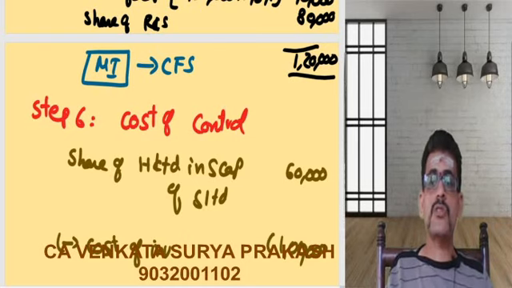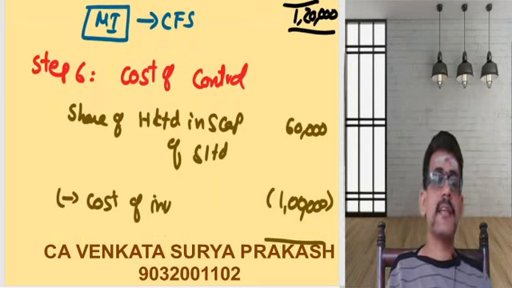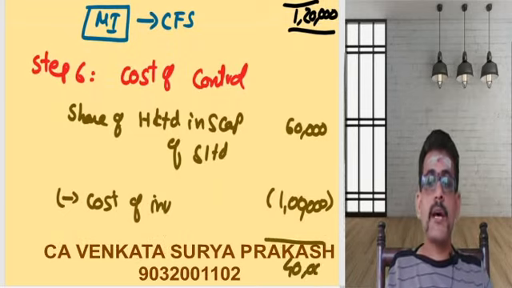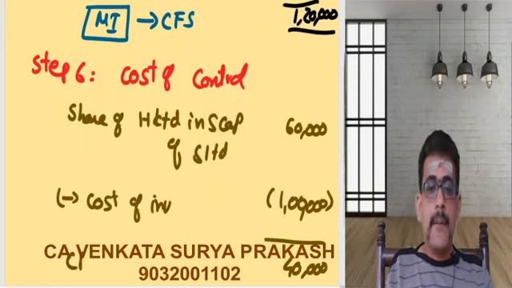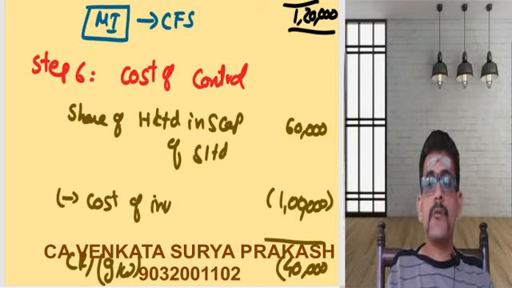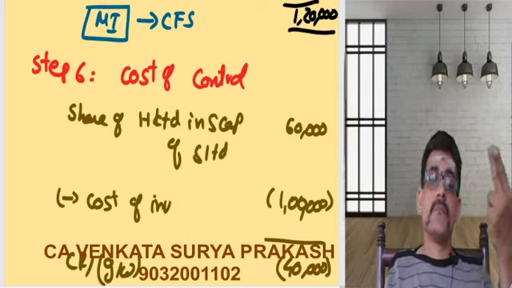Now, cost of investments. What I had mentioned is that if the cost of investments is greater than your share, the difference will be called goodwill. Otherwise you may get a capital reserve. So if your cost of investment is more, you will be having goodwill.